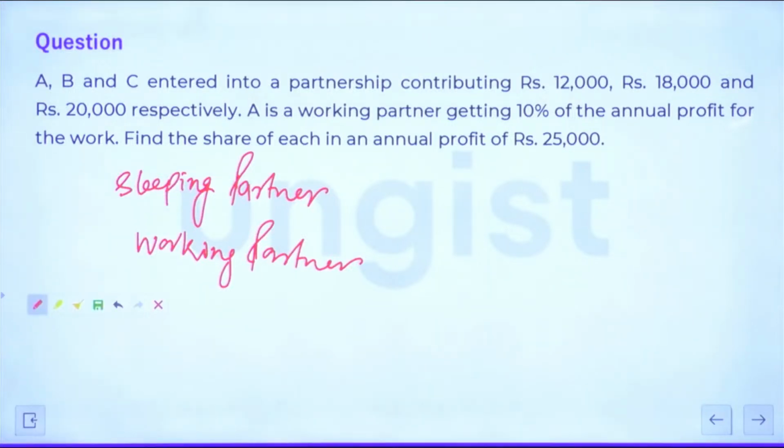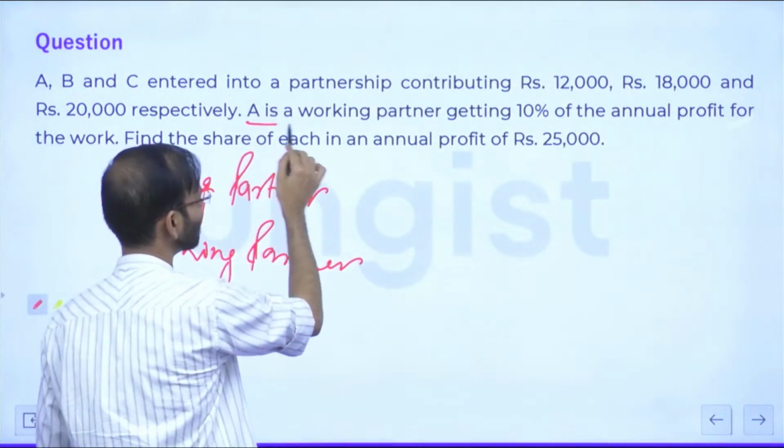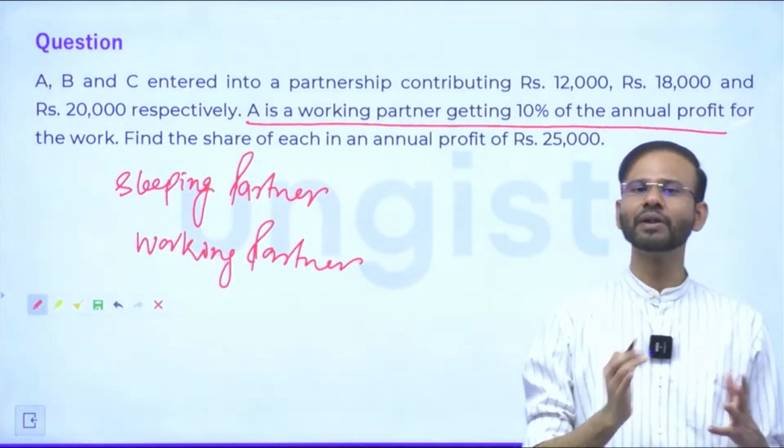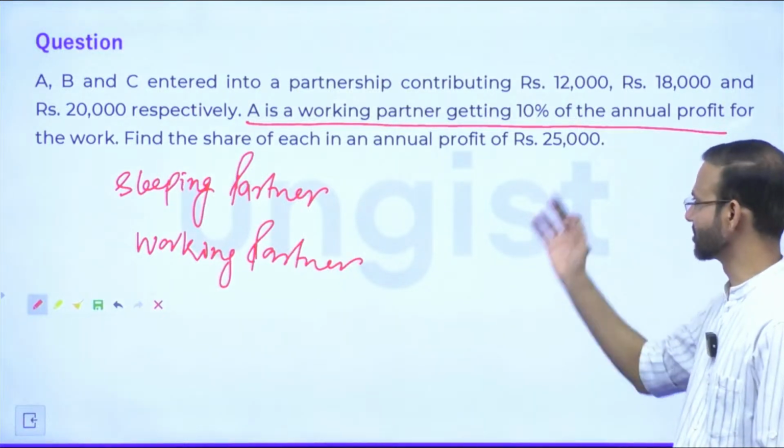The question says A, B, C entered into a partnership contributing rupees 12,000, 18,000 and 20,000 respectively. A is a working partner getting 10% of the annual profit for the work. Find the share of each in the annual profit of 25,000. Guys, A is the working partner and is getting 10% of the annual profit for managing the business.